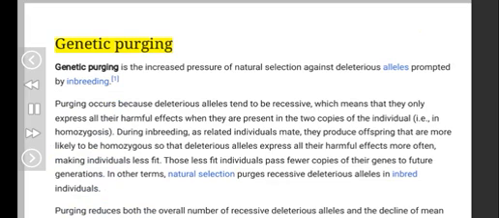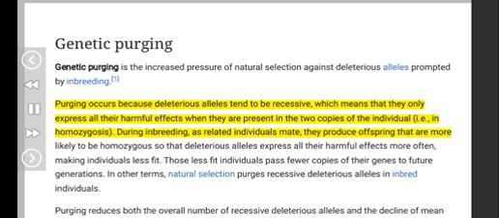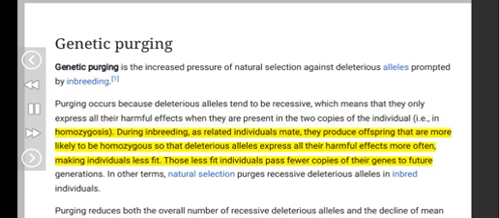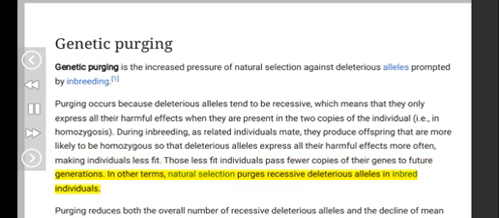Genetic purging. Genetic purging is the increased pressure of natural selection against deleterious alleles prompted by inbreeding. Purging occurs because deleterious alleles tend to be recessive, which means that they only express all their harmful effects when they are present in the two copies of the individual, i.e., in homozygosis. During inbreeding, as related individuals mate, they produce offspring that are more likely to be homozygous so that deleterious alleles express all their harmful effects more often, making individuals less fit. Those less fit individuals pass fewer copies of their genes to future generations. In other terms, natural selection purges recessive deleterious alleles in inbred individuals.